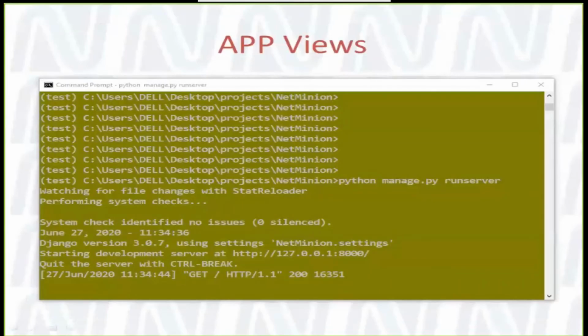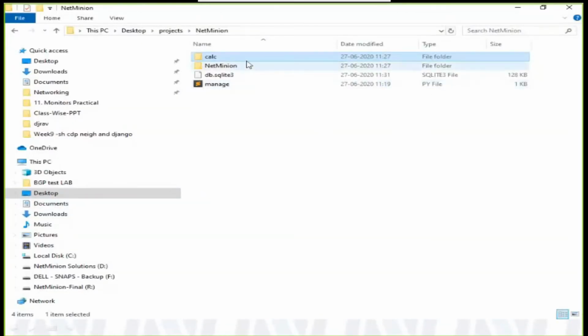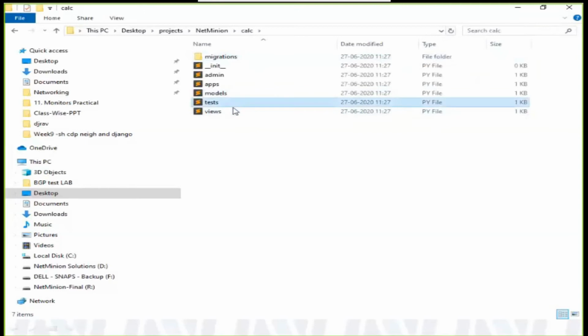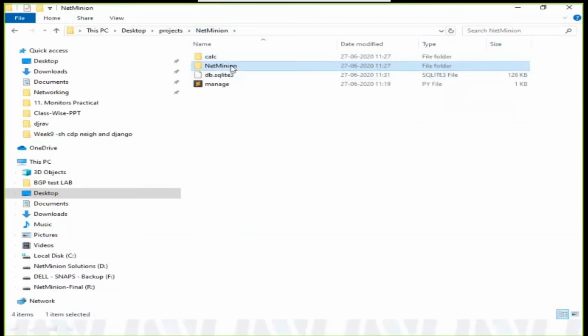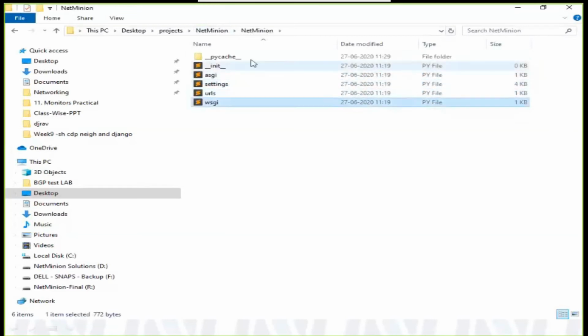For that purpose, we need to make some changes to the files we saw in our calc folder and our NetMinion folder. NetMinion, let me clarify again, is your project, and calc is your app which you selected. There are a couple of files which can be the same in the NetMinion project and the app. Let me show you that folder again. You can see tests, views, app, admin, and here also settings and URLs.